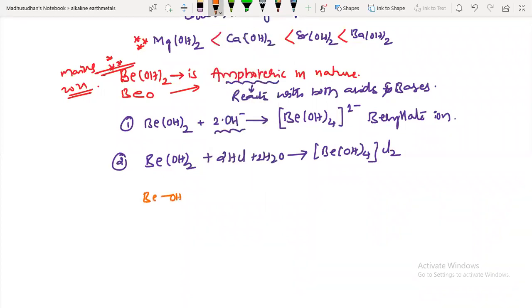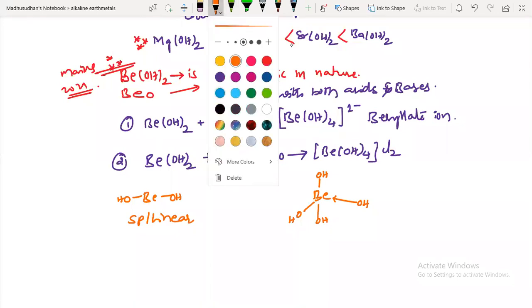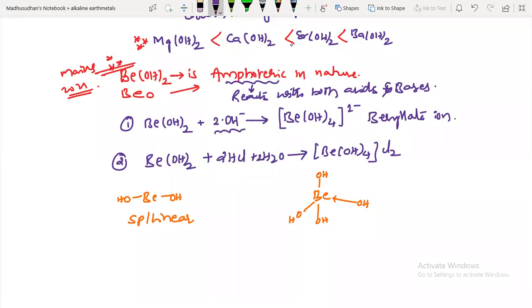Beryllium hydroxide has only 2 sigma bonds, so it has sp hybridization with a linear structure. Now the product has four OH groups, and some of the OH bonds are coordinate covalent bonds. So there are 4 bonds around the beryllium atom.